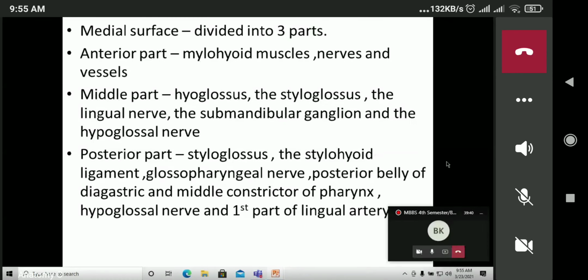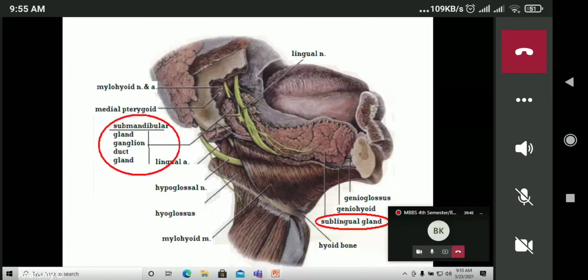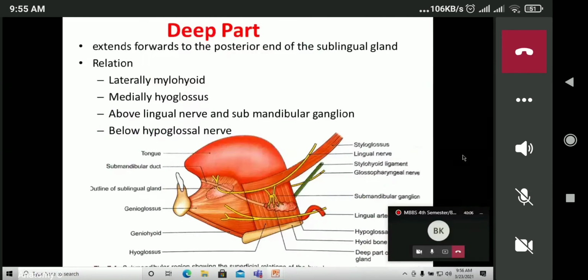So posteriorly, it is related with the styloglossus, the stylohyoid ligament, the glossopharyngeal nerve, the posterior belly of the digastric, and the middle constrictor muscles of the pharynx. Here we can see the submandibular salivary gland, and the submandibular ganglion with the submandibular duct in front. And this is the sublingual salivary gland in the floor of the mouth. The deeper part extends forward to the posterior end of the sublingual gland. This is the superficial part, and medially is the deeper part.